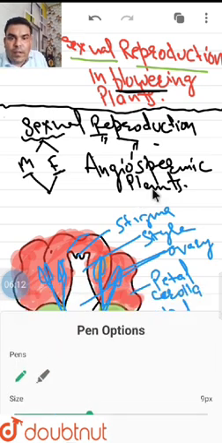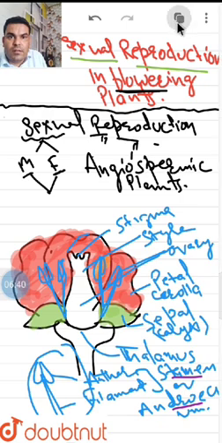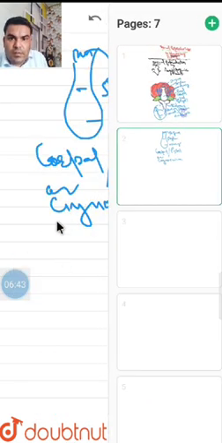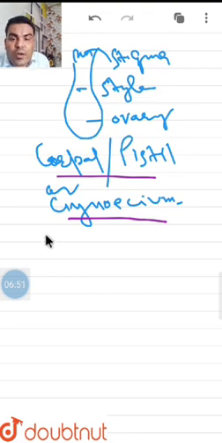Now the next question is: name the reproductive parts of the flower. If I am talking about the reproductive part of the plant, then it is the flower, and if I am talking about the reproductive parts of the flower, then you will write the stamen or androecium for the male, and the carpel, pistil, or gynoecium for the female. So these are the reproductive parts of the plant.